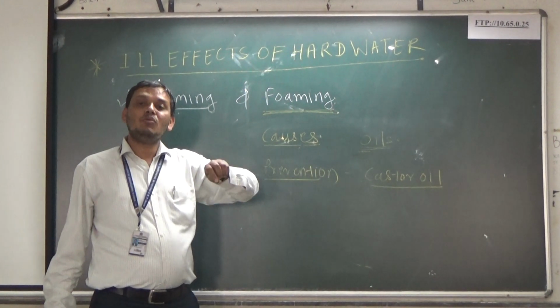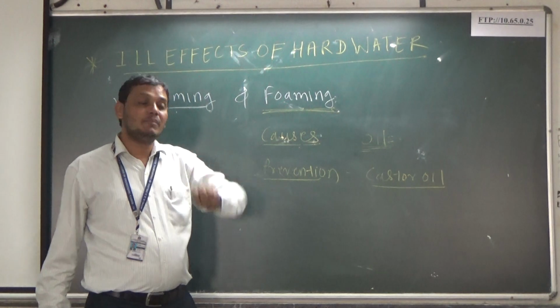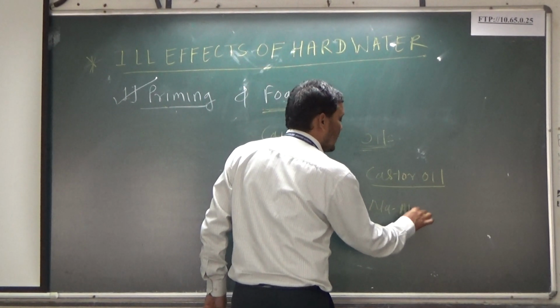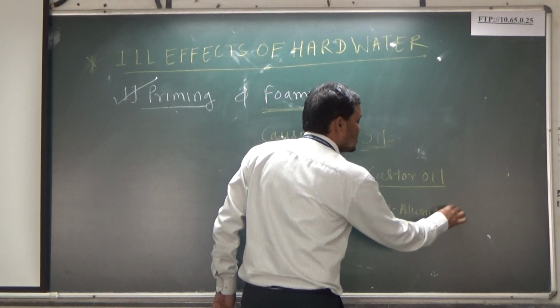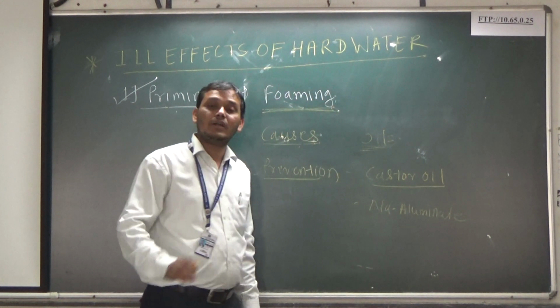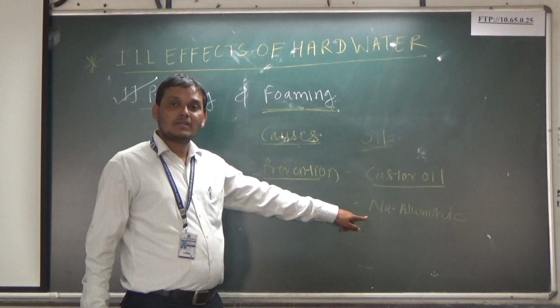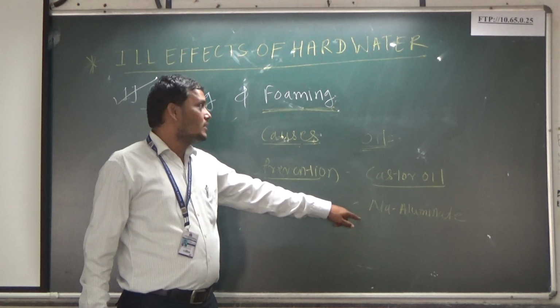Again, it can be removed with the help of addition of chemicals. Which chemical is added? That is sodium aluminate. This chemical is also added into the boiler water, and it can easily remove the foaming in the water sample. So you remember this one.